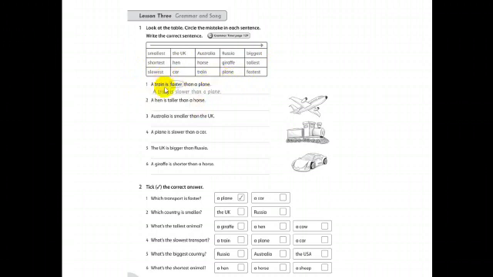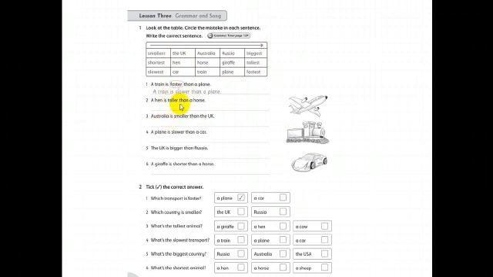Yes, let's see. Number 1. A train is faster than a plane. هنا يوجد خطأ. A train is slower than a plane. Okay, number 2, a hen is taller than a horse. Look at hen and look at horse. A hen is taller than? No. Okay, a hen is shorter than.